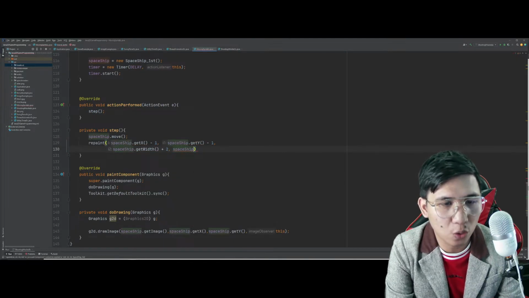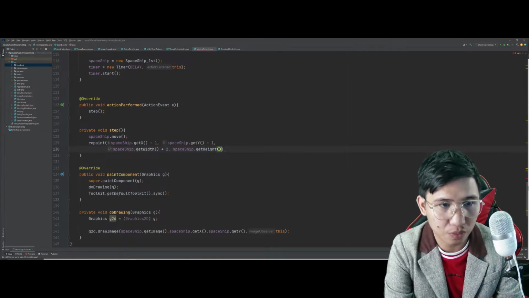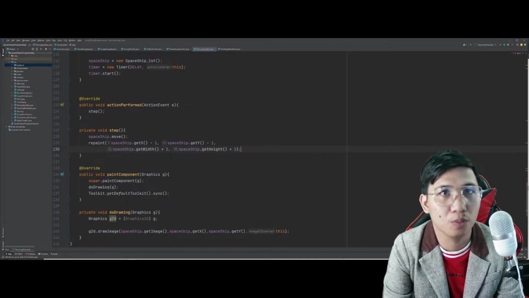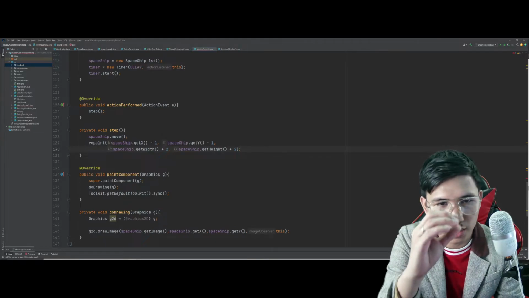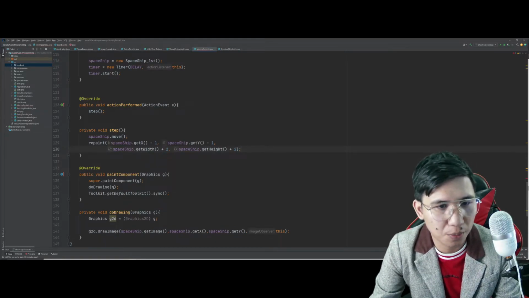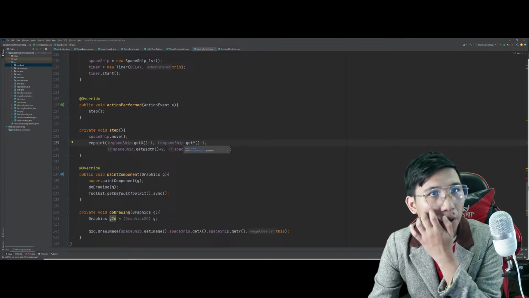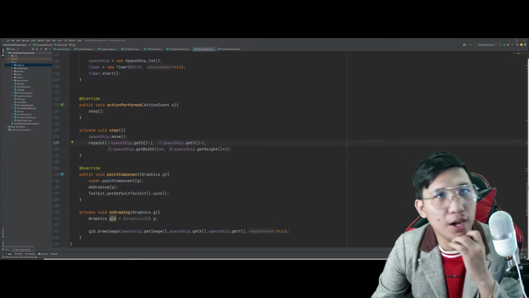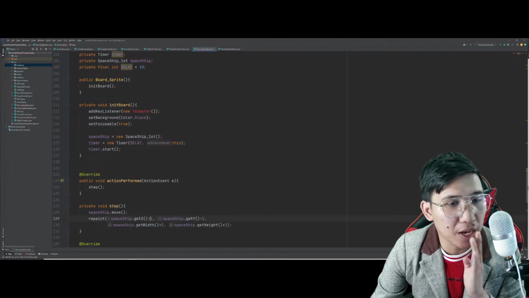Para mag-update doon sa mismong JFrame mo yung nangyayari every key press mo. Okay? Get height plus 2. Boom. Ganyan lang siya. So minus 1 here, sabihin pag nag-repaint. Okay, so walang problema to. Repaint eh. Okay. So, are you still missing something here? Tingnan natin kung may error pa. Ayun, may error pa tayo.